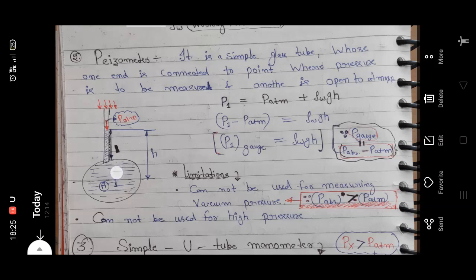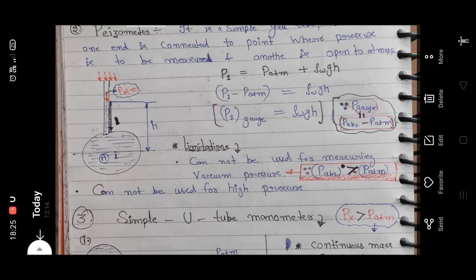Limitation of this piezometer: it cannot be used for measuring vacuum pressure, because absolute pressure in this is greater than atmospheric pressure, while in vacuum pressure, absolute pressure should be less than atmospheric pressure. Second limitation: it cannot be used for high pressure.